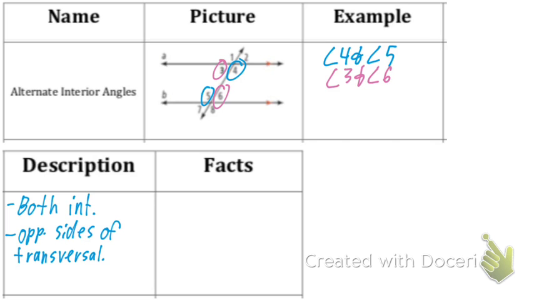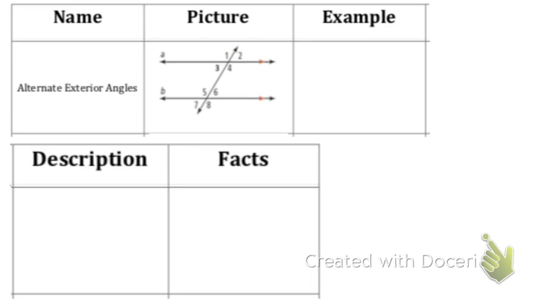Do we see any others that are both alternating and interior? 1 and 4. Okay, so are those both interior though? Right, so they do alternate, but they're not both interior. So they don't fit this one. Those would actually be vertical angles back from chapter 1. 6 and 3. Oh, we already covered that. It doesn't matter whether you call it 5 and 4 or 4 and 5 or 3 and 6 and 6 and 3. It's the same pair either way. Questions on that? Okay, moving on.